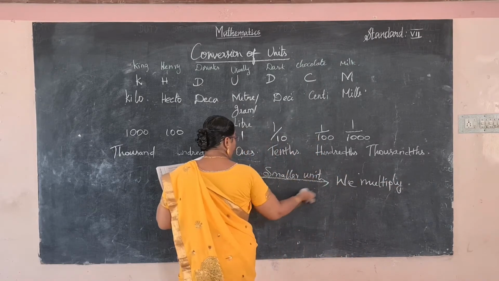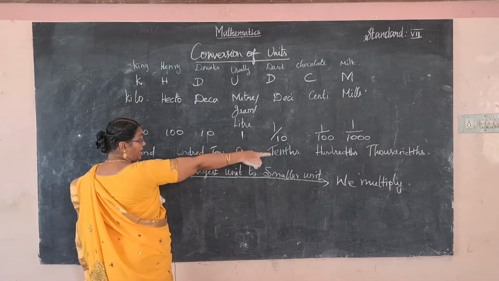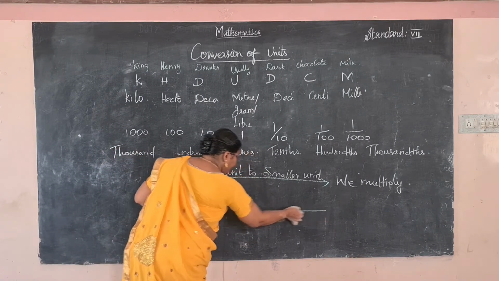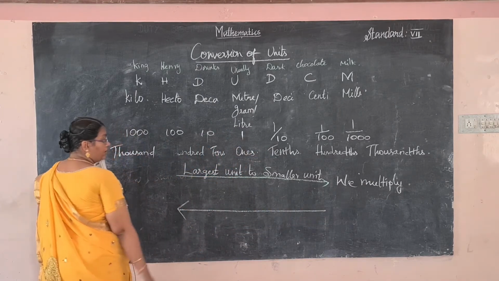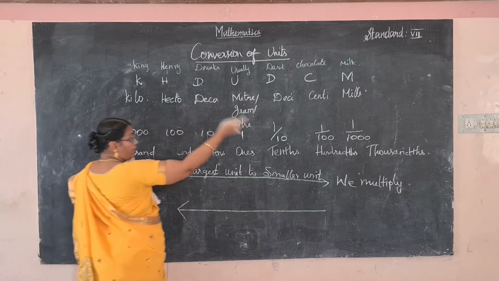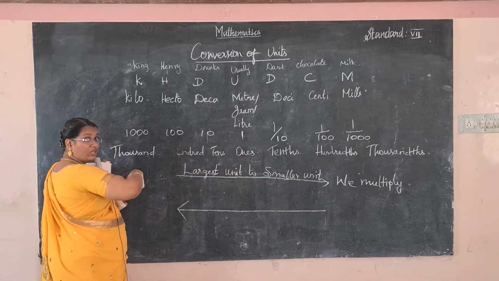The direction goes to the right side. And for smaller to larger, which side? From the right side to the left side.